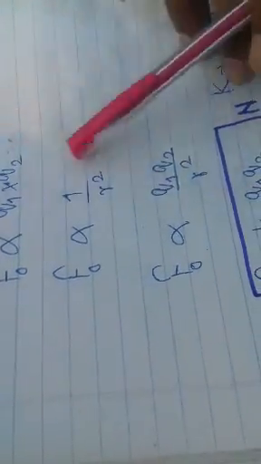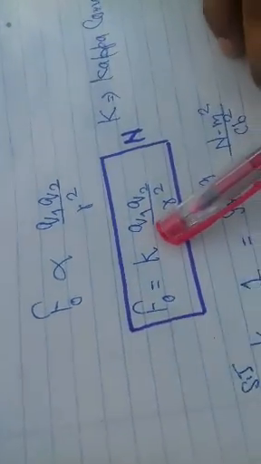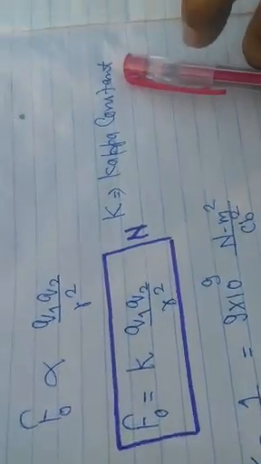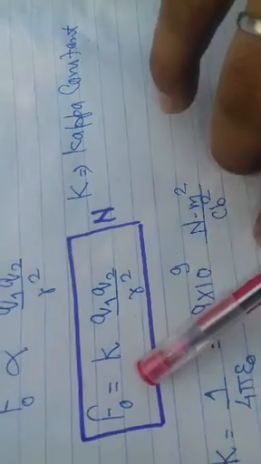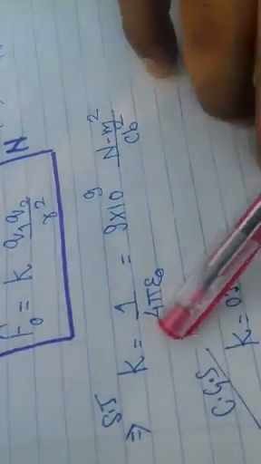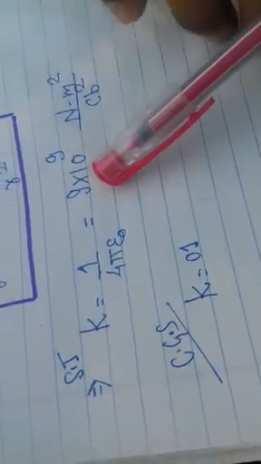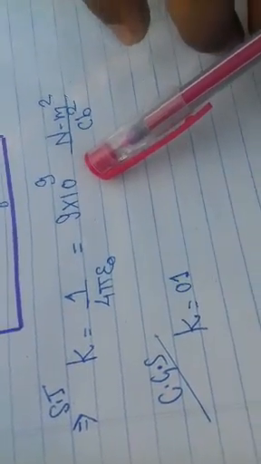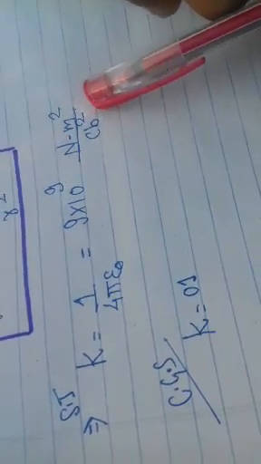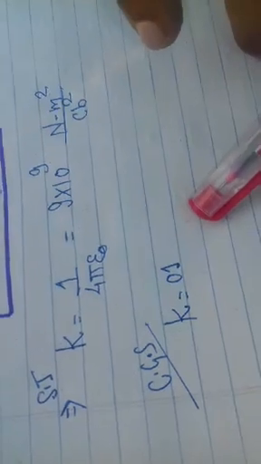When we combine these two relations, we get a proportionality constant. This is known as the kappa constant, and the equation is F naught equals K Q1 Q2 by r square. The SI value of the kappa constant is 1 upon 4 pi epsilon naught. Its numerical value is 9 into 10 to the power 9 Newton meter square per Coulomb square, and the CGS value for the kappa constant is 1.